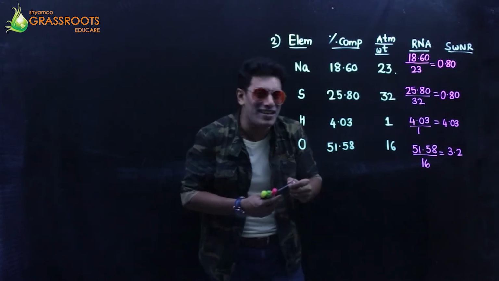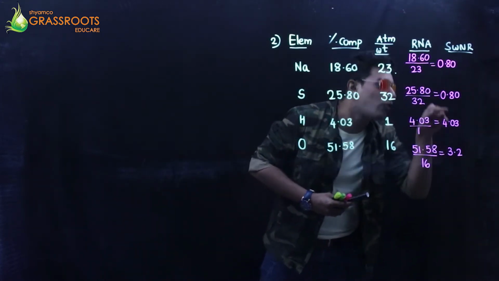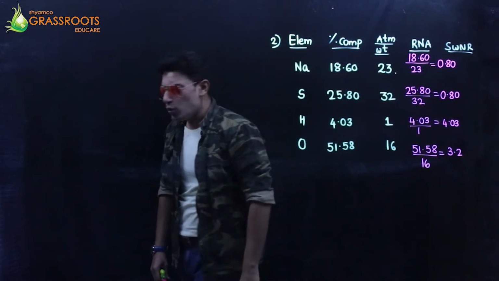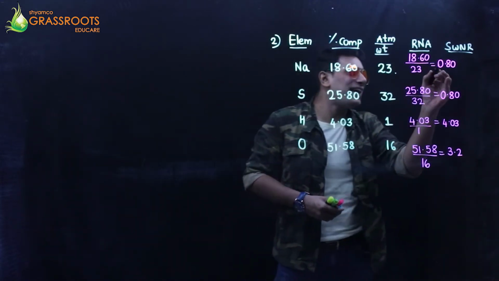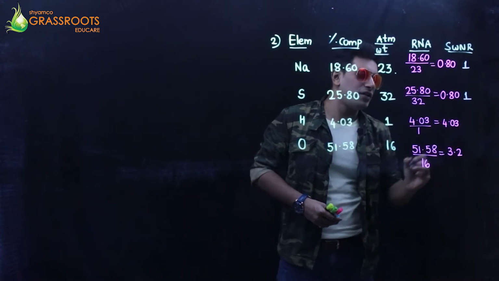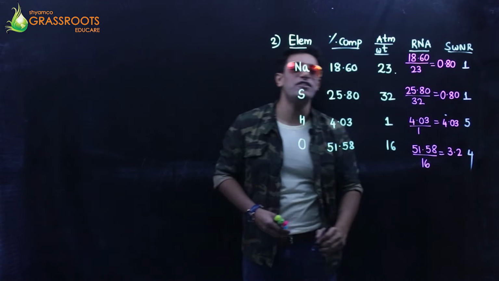The smallest is 0.80. Out of all four, this is the smallest. So what you do is, you divide by the smallest term. If you divide this by itself, it's going to be 1, 1. 40 upon 8, 5. 32 upon 8, 4.